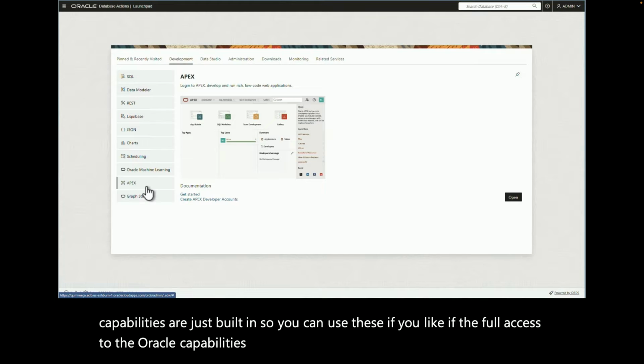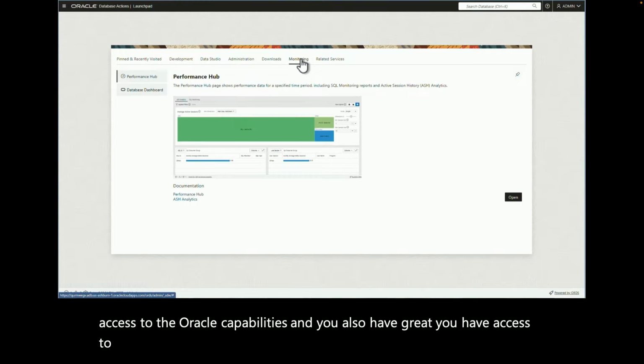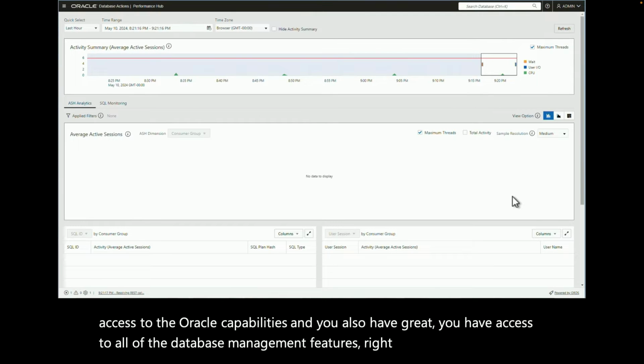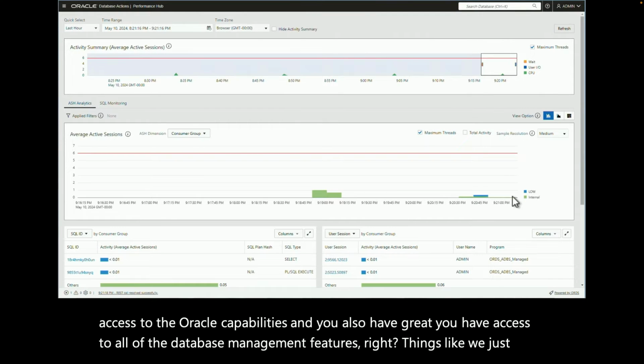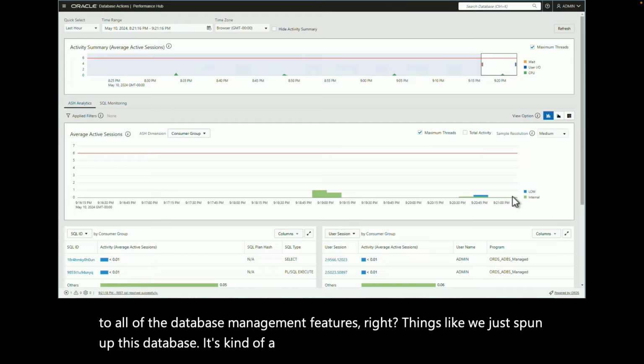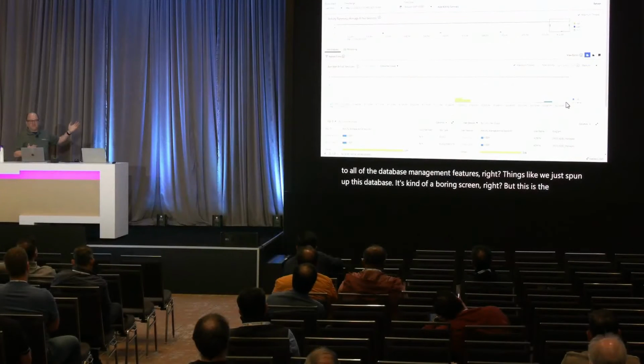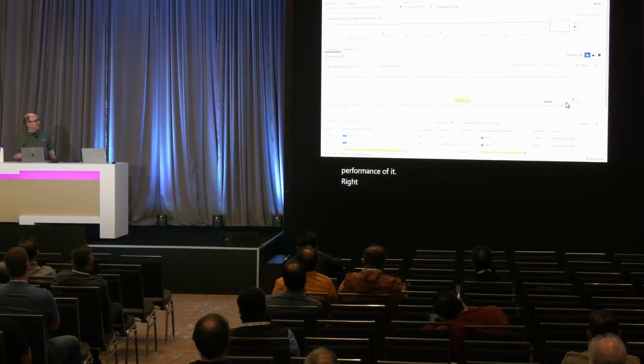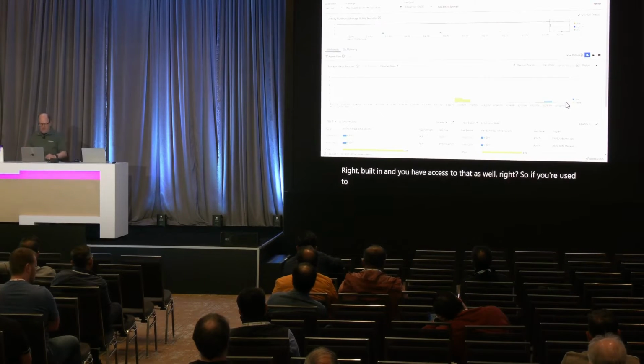And you also have access to all of the database management features, right? Things like, we just spun up this database. It's kind of a boring screen, right? But this is the database performance hub, right? Built in, and you have access to that as well, right? So if you're used to using Performance Hub, it's the same thing.